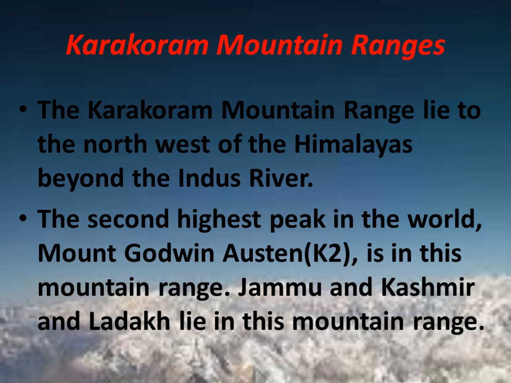The second highest peak in the world, Mount Godwin Austen, which is also known as K2, is in this mountain range. So you should know about this second highest peak, which is called K2, and this is situated in this Karakoram mountain range. Jammu and Kashmir and Ladakh lie in this mountain range.